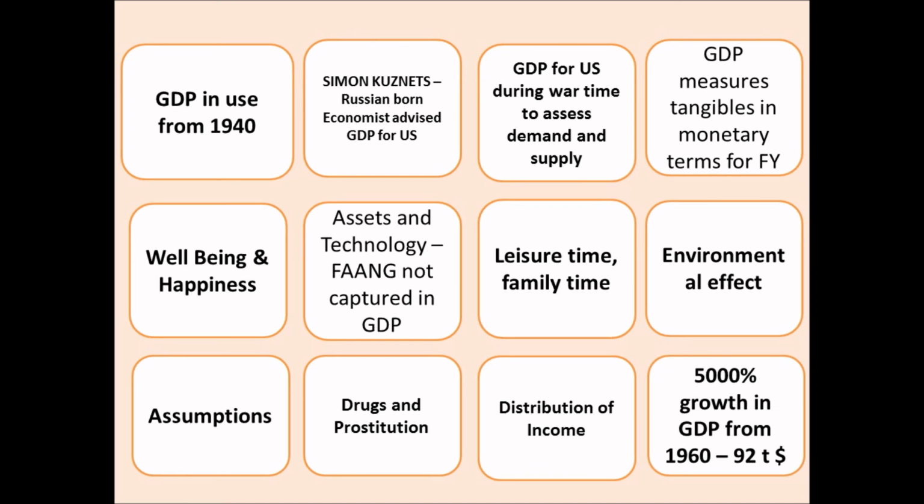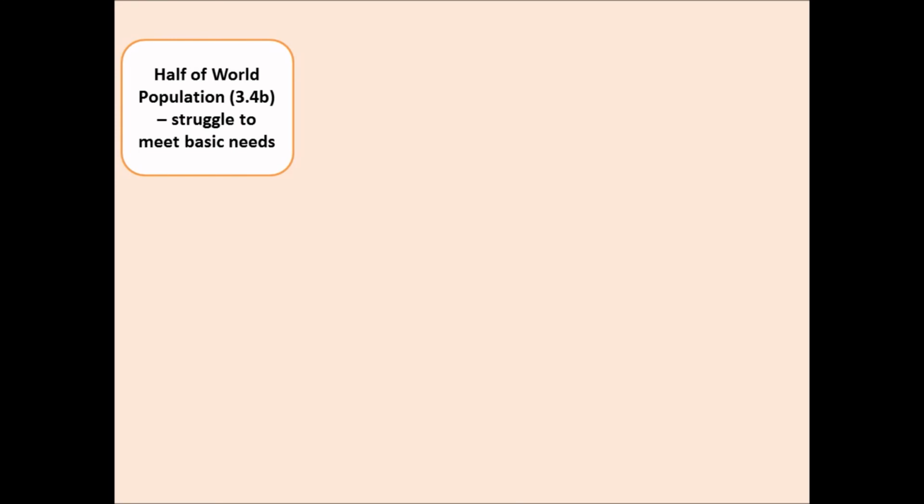If you see the GDP growth of the world from 1960, currently the world GDP is $92 trillion. So the growth of GDP from 1960 is 5,000 percent. Even with 5,000 percent growth in the world's GDP, as of date, half of the world population, which is 3.4 billion people, are struggling to meet their basic needs.